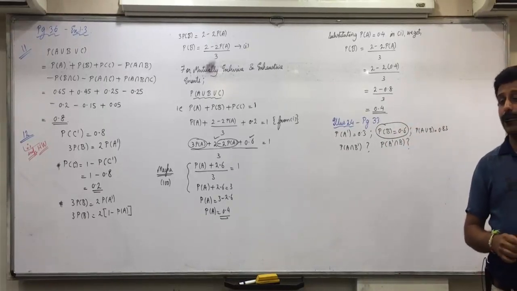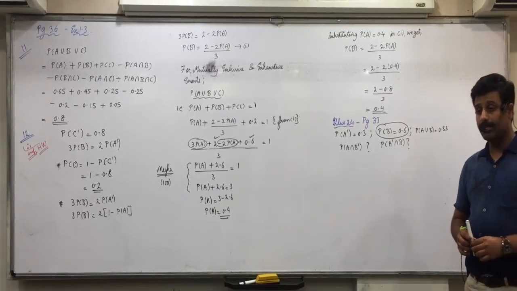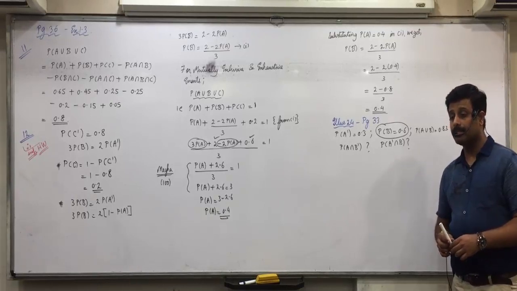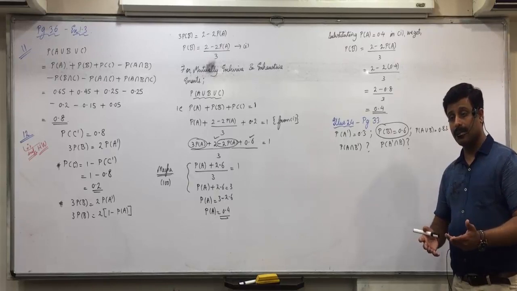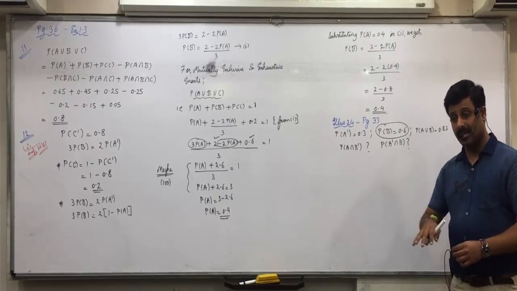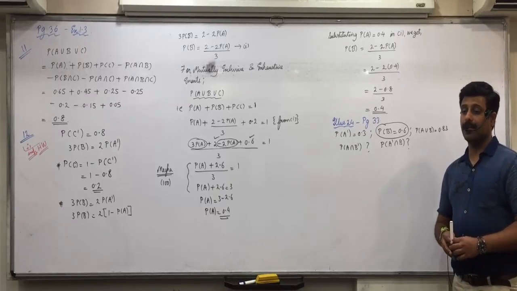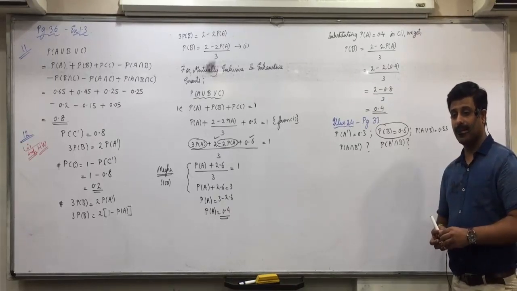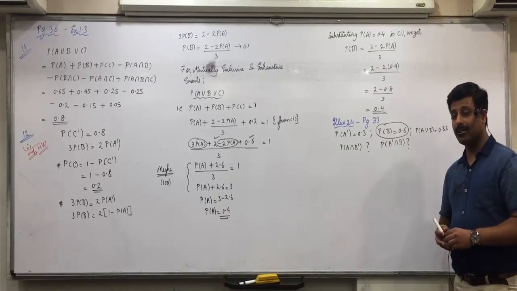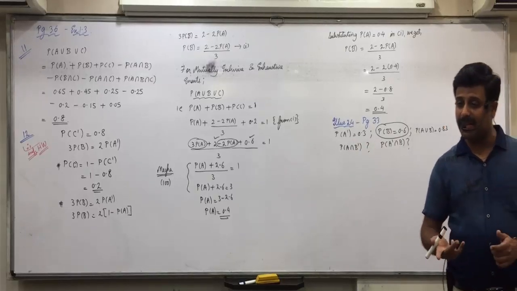So first of all, Palak, how will we find PA? PA is 1 minus PA complement. Exactly.